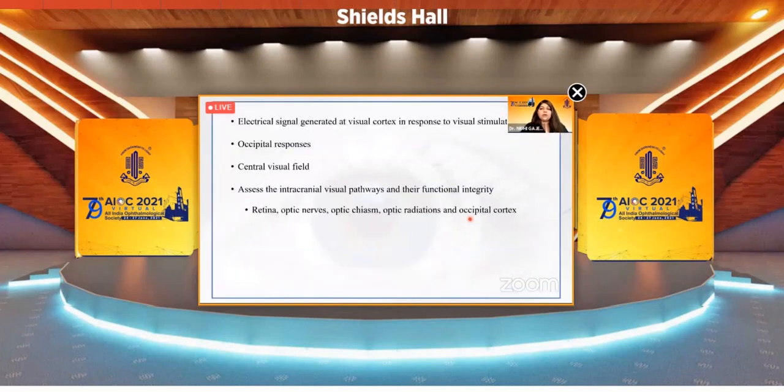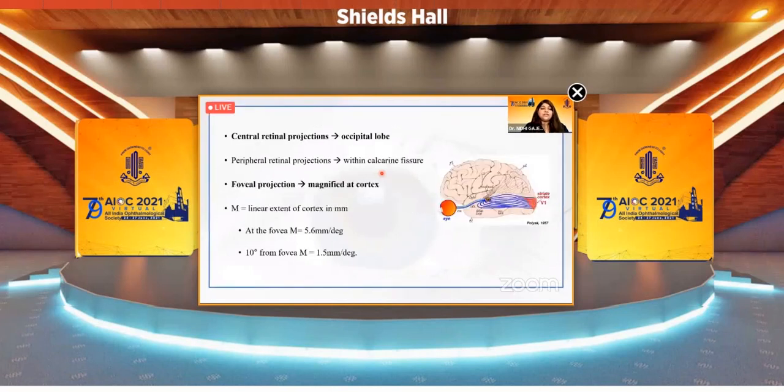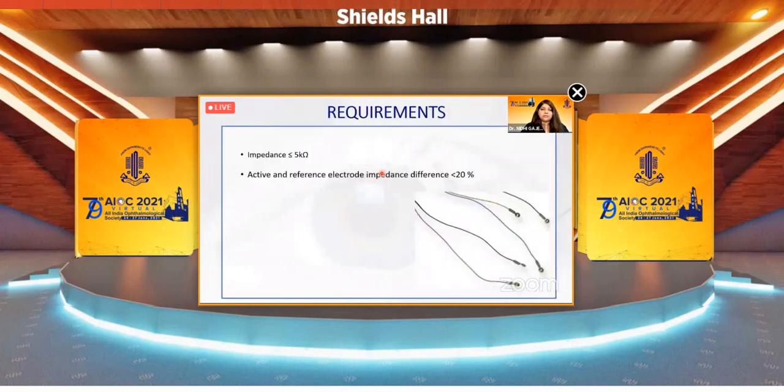Coming to visually evoked potentials, they are electrical signals generated at the visual cortex in response to visual stimulation. These are occipital responses corresponding to the central visual field, and they assess the intracranial visual pathways and their functional integrity, ranging from the retina to the optic nerves, chiasma, radiation, up to the occipital cortex. The central retina projections are present on the occipital lobe, and the foveal projections are magnified at the cortex.